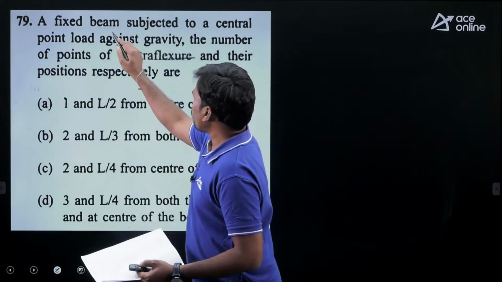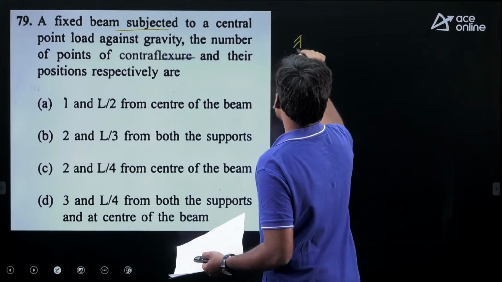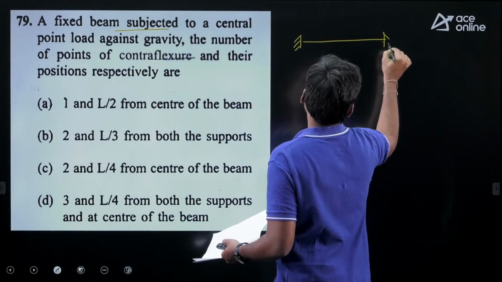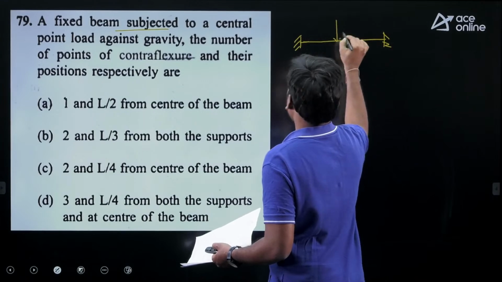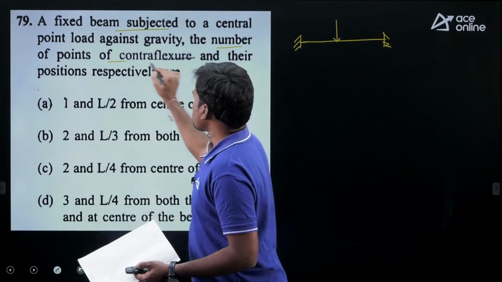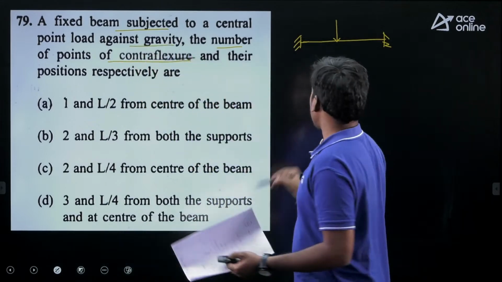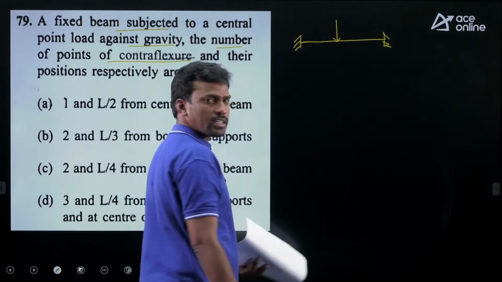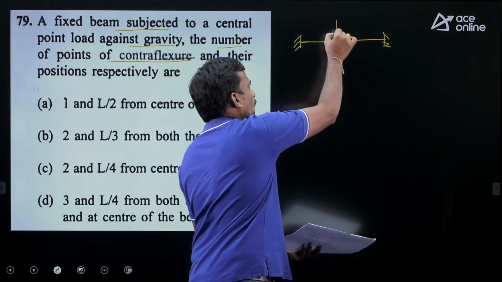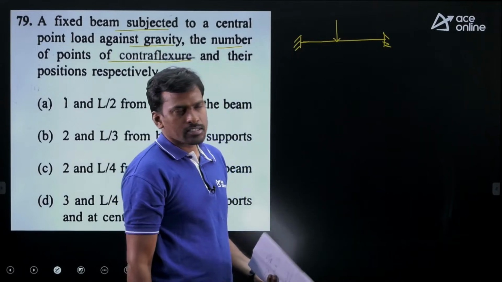A given fixed beam subjected to a central point load: the number of points of contraflexure. The point load acts against gravity, which means you can mark this load as upward. Whether you show it upward or downward, the number of points of contraflexure is the same only.